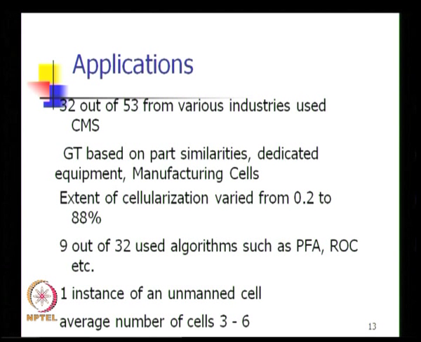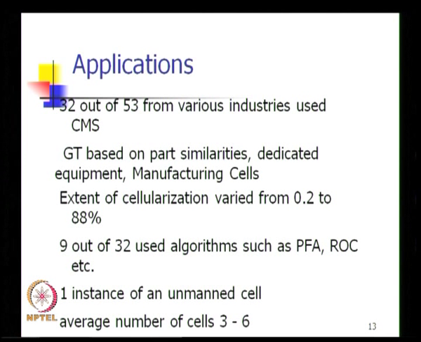So, as early as 1987 the survey indicated that 32 out of the 53 companies that participated in the survey indicated that they were using principles from group technology and cellular manufacturing, and that they had manufacturing cells which made